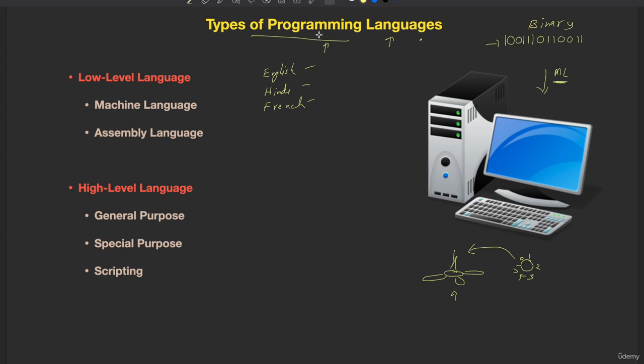Now what is programming? Programming means a step-by-step procedure for solving any problem. Like if you know how to find the sum of two numbers, the square root of some number, or the least common multiple, the LCM of two numbers, these are all nothing but procedures.